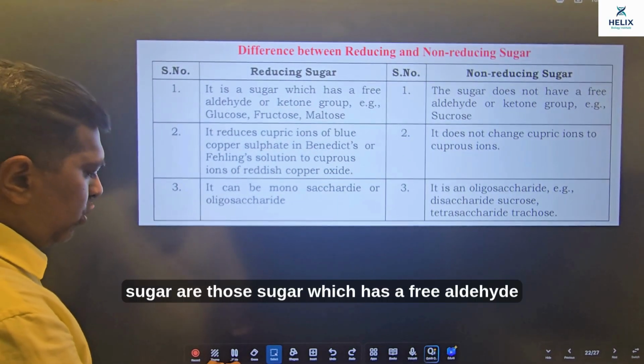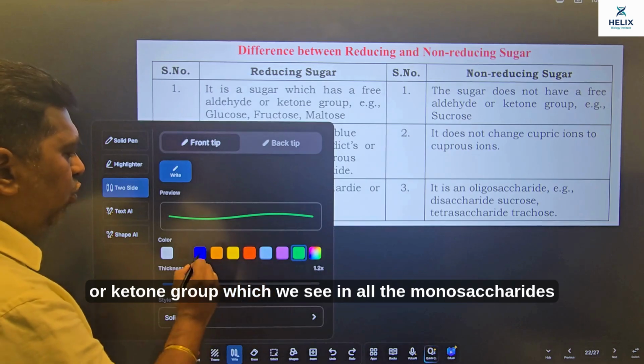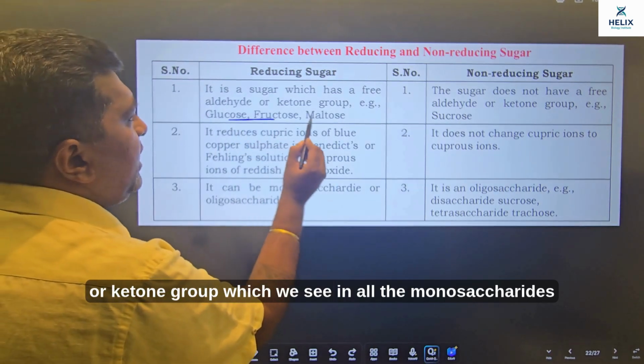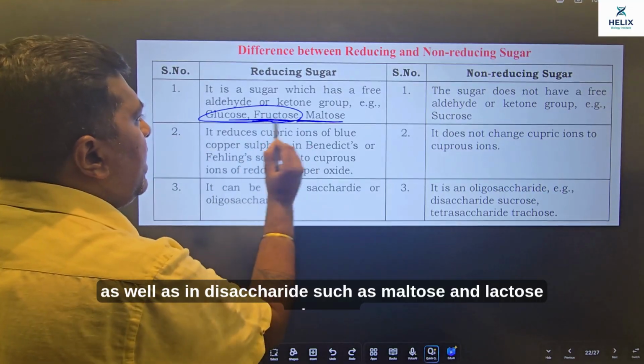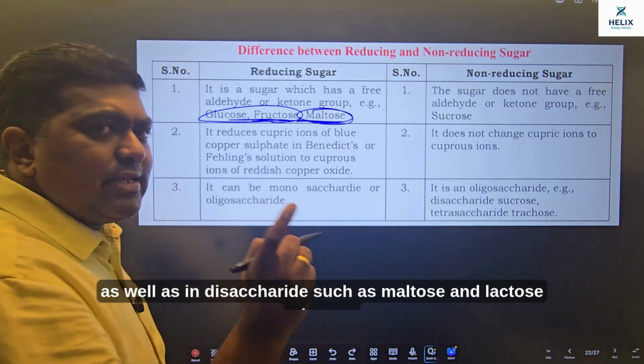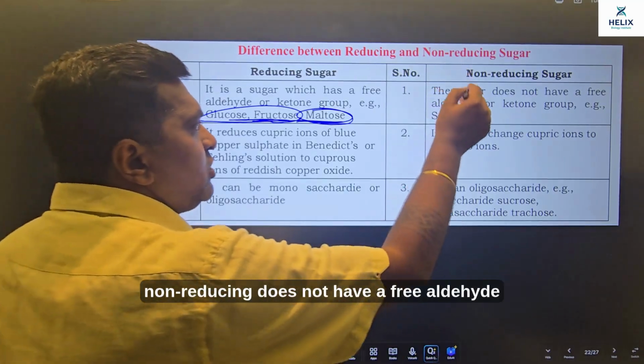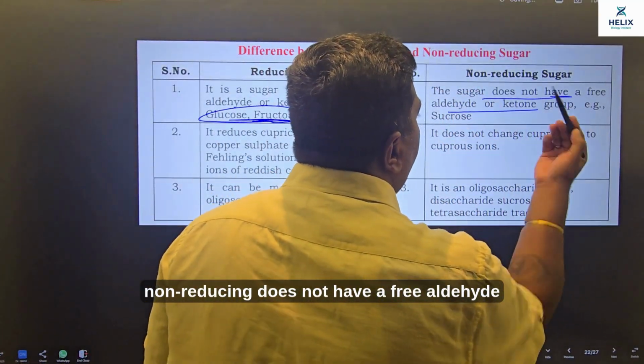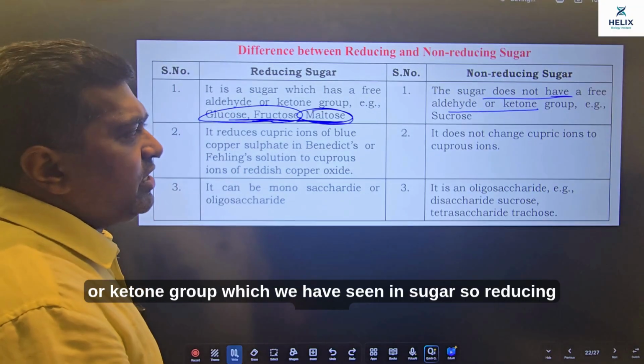Reducing sugars are those sugars which have a free aldehyde or ketone group, which we see in all the monosaccharides as well as in disaccharides such as maltose and lactose. Whereas non-reducing sugars do not have a free aldehyde or ketone group.